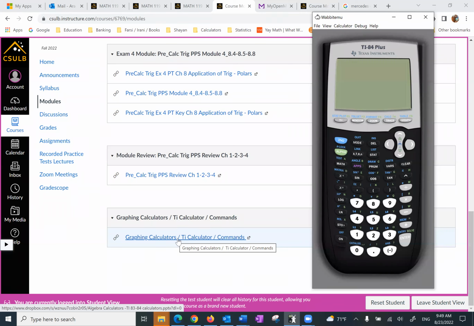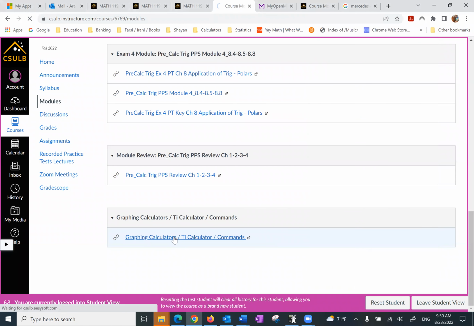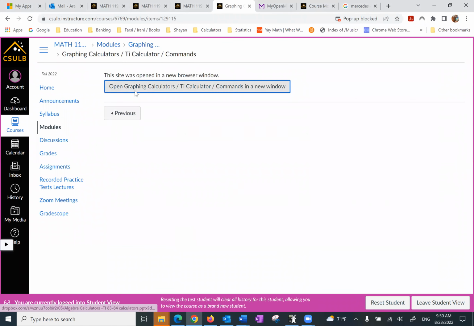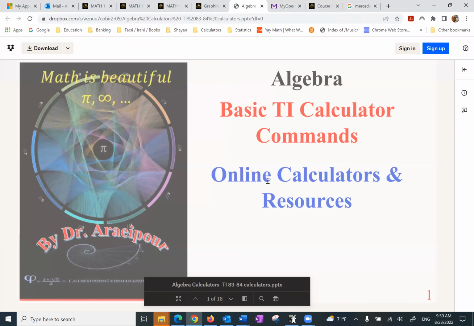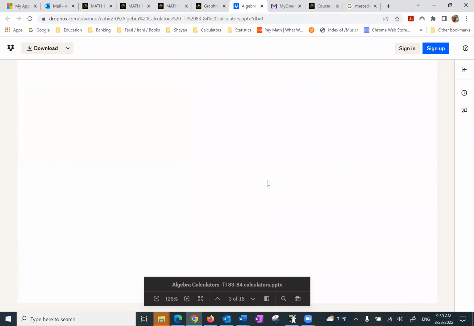Although there are other calculators I've provided for you for free, and I'll show you when I go over MOM or my OpenMath. So this over here will explain everything you need to know about calculators.